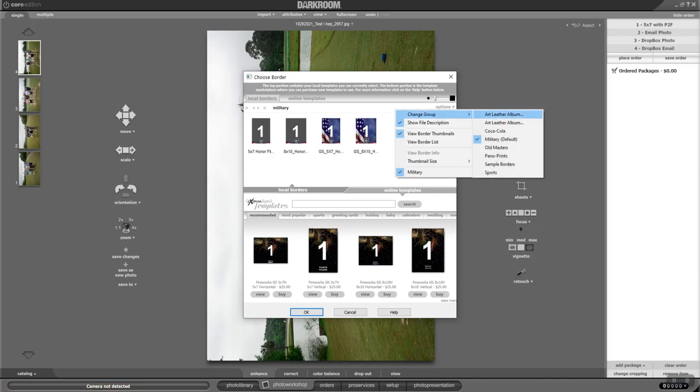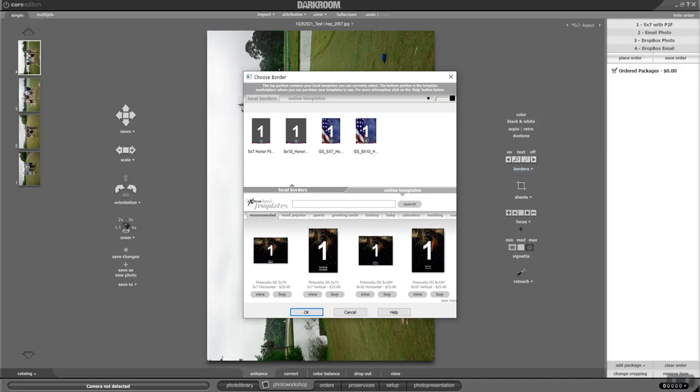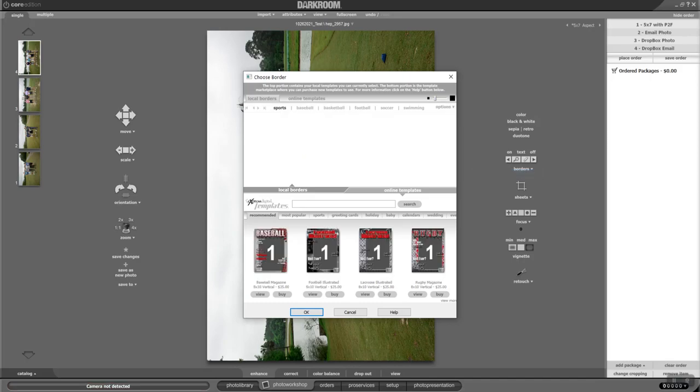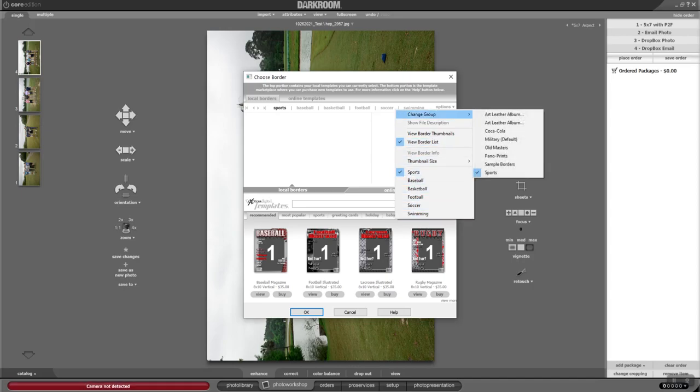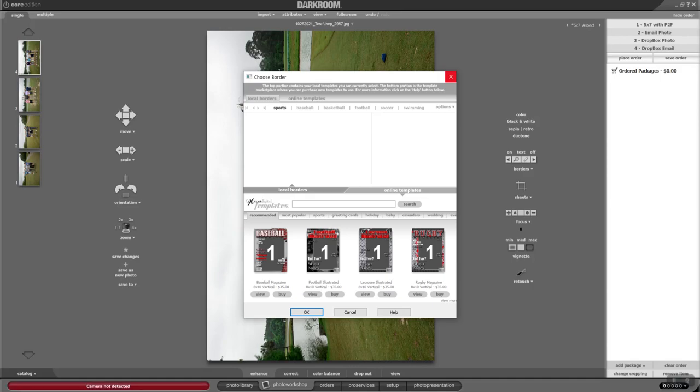Change my group to... I may not have any in here for golf, but I don't think I do. View border list. Nope, I don't have any in there for golf for this particular computer. But anyway, your border would be here.